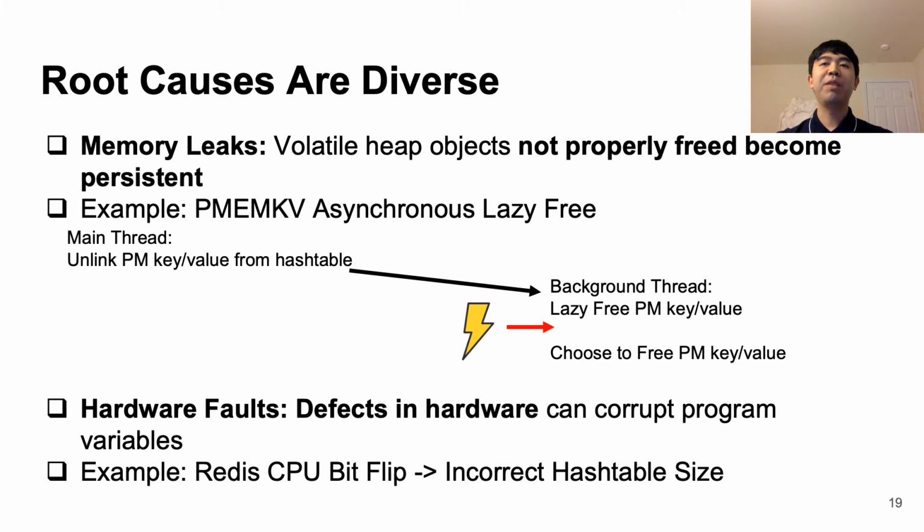We also have persistent memory leaks, where not freeing memory can lead to inaccessible memory. An example of this is PMKV's asynchronous lazy free issue. When PMKV has to free an item, it will unlink the item from its indexing structure and then assign a background thread to actually free the item later. However, if PMKV crashes before the background thread is able to free the item, it ends up becoming a persistent memory leak. Finally, we have hardware faults, where defects in hardware can corrupt program variables. An example of this is if there's a CPU bit flip in Redis, it can lead to an incorrect hash table size, leading to an assertion failure.